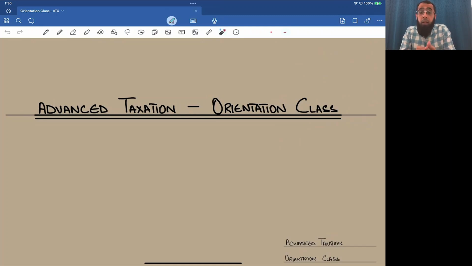In today's class, we will be having an introductory discussion about the Advanced Taxation course. We'll be discussing why this subject should be opted in the optional level exams of ACCA. We will also be looking at the paper structure and the course outline of this subject. Along with this, I will be introducing myself and discussing my teaching approach for this advanced taxation exam, and how I will make sure that you pass this exam in first attempt.